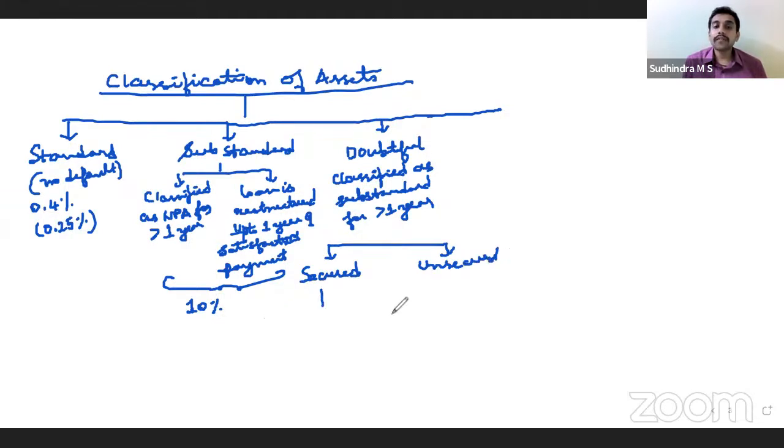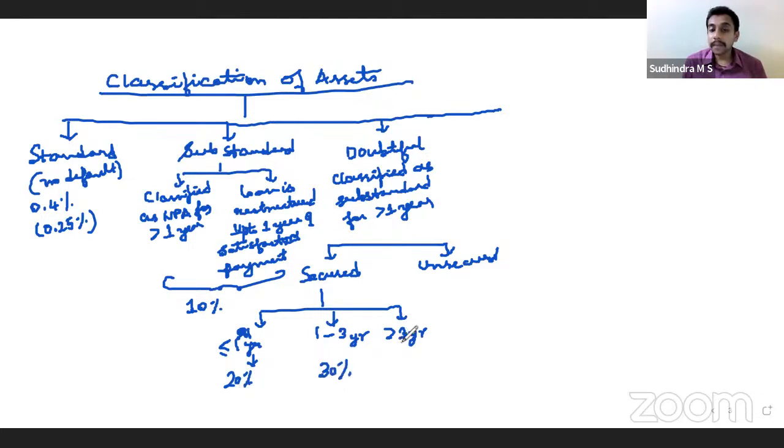In case of secured, you have time limits: up to 1 year, 1 to 3 years, and more than 3 years. Up to 1 year, what is the provision? 20%, 10 plus 10. Then 1 to 3 years, 30%. Then more than 3 years, 50%, 20 plus 30.